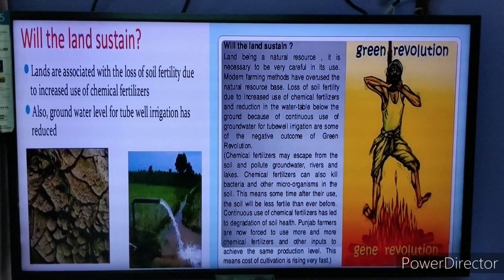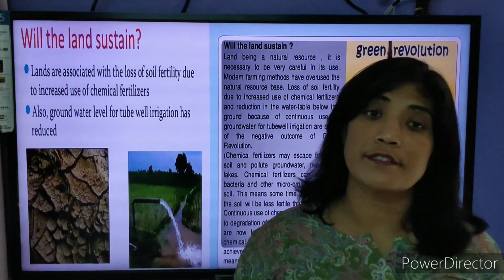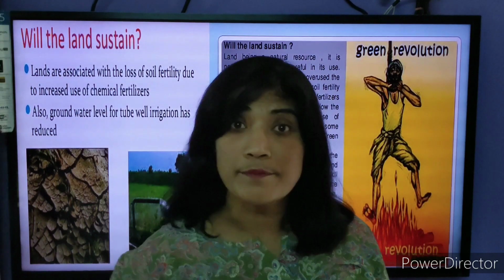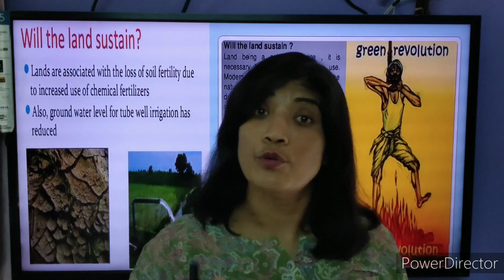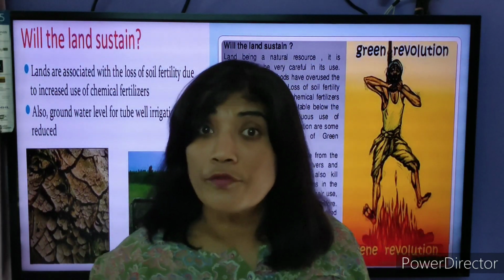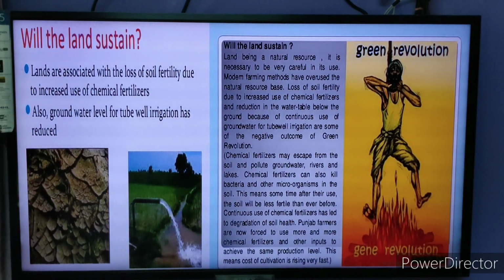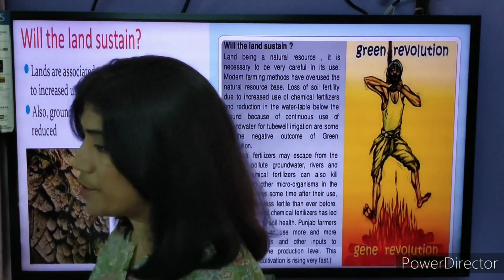Many of the scientific research says that if you keep using the fertilizer, more of the irrigation is required. Suppose earlier we were irrigating the land 3 times. Now, after using the chemical fertilizer, you need to irrigate the land 5 times. So more of the water is also required for irrigating the land. Repeatedly we are irrigating the land, and continuous irrigation of the land also causes a loss in the land, and fertility of the land also reduces.